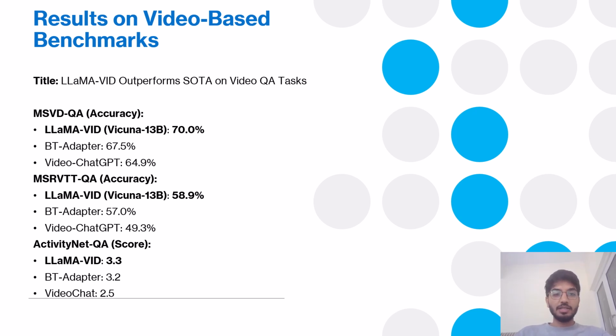These are the accuracies, and it is quite similar to BT-Adapter on MSRVTT-QA, and here also it is quite the same as BT-Adapter. But in the first part, MSVD-QA, LLaMA performs quite well, and basically in all the benchmarks it outperforms all the previous LLM models.